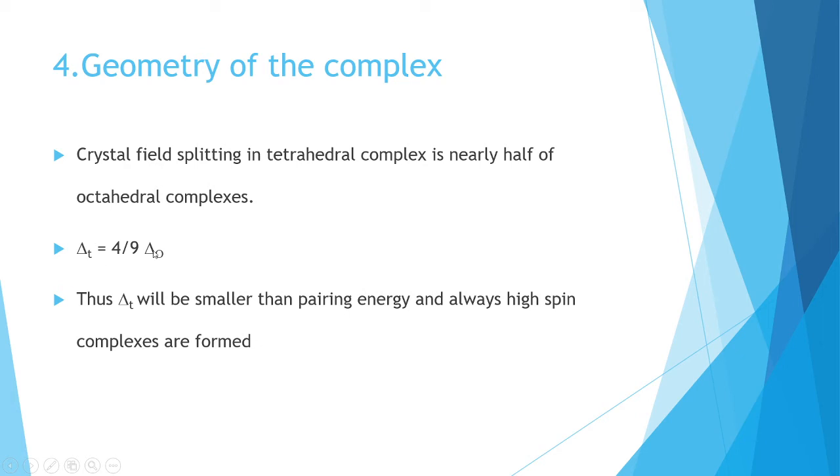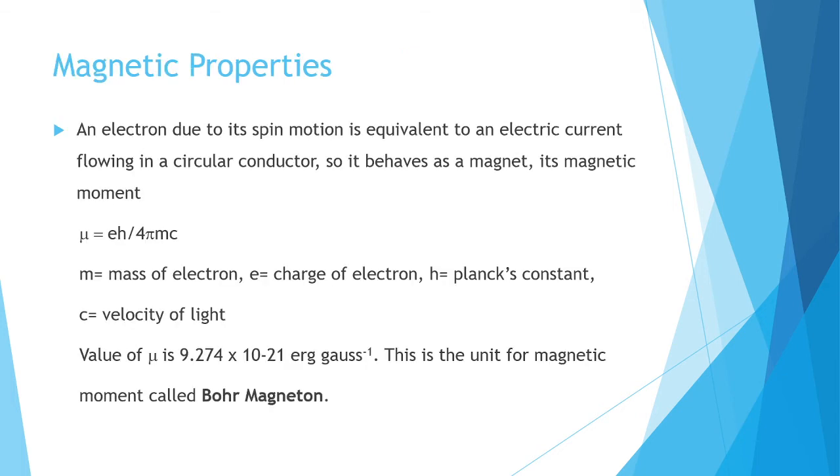It is smaller than delta O, and also this delta T will be smaller than pairing energy. So pairing will not take place in tetrahedral complex because delta T will always be smaller than pairing energy, and these tetrahedral complexes will always form high spin complexes. These are the four factors affecting the crystal field splitting.